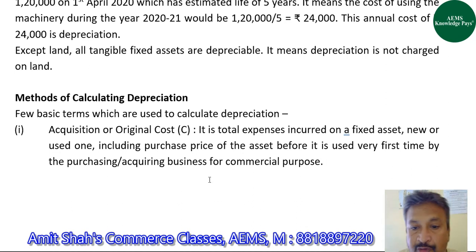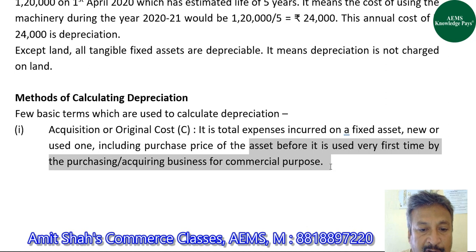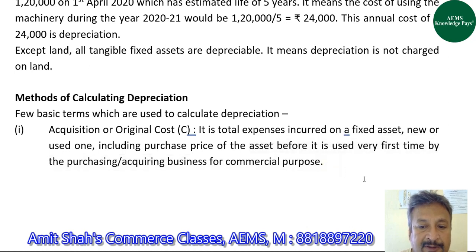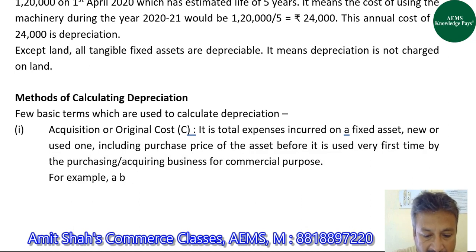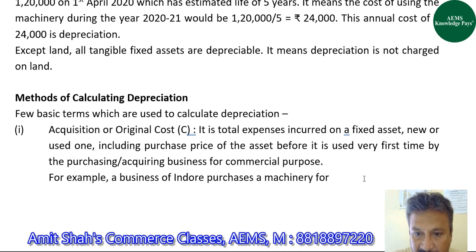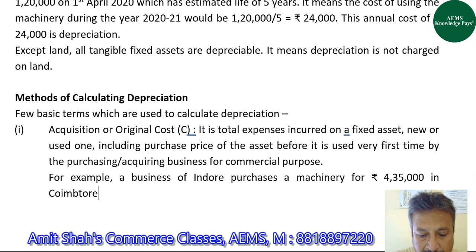Am I clear? So it is total expenses incurred on a fixed asset, whether it is new or used one, including purchase price of the asset before it is used very first time by the purchasing or acquiring business for commercial purpose. For example, a business of Indore purchases a machinery for rupees 4,35,000 in Coimbatore, right?